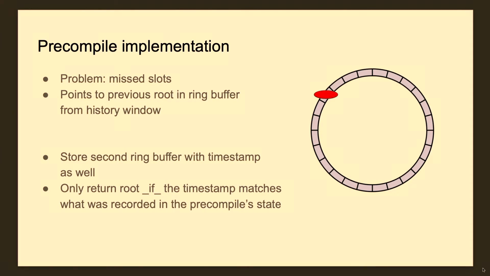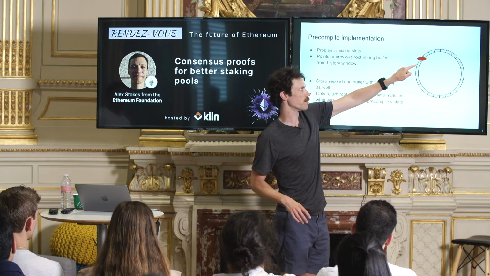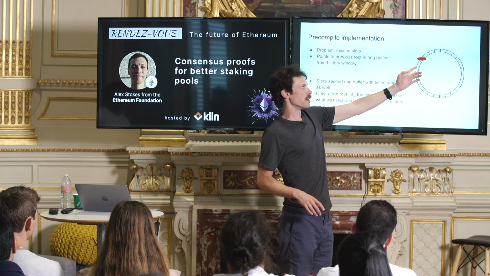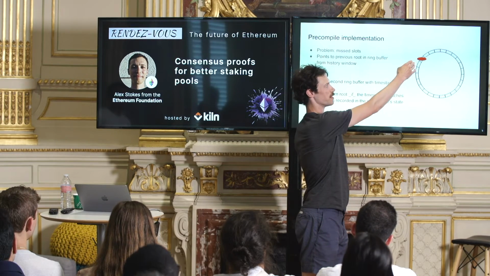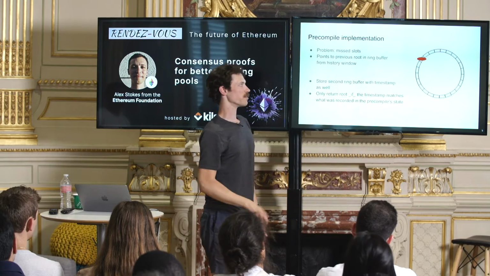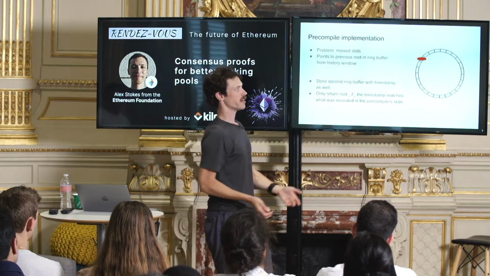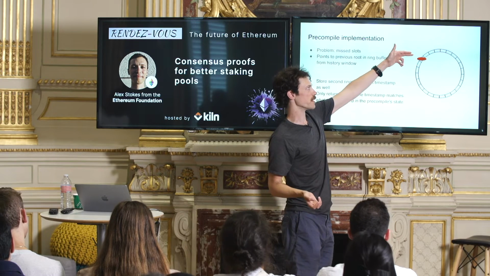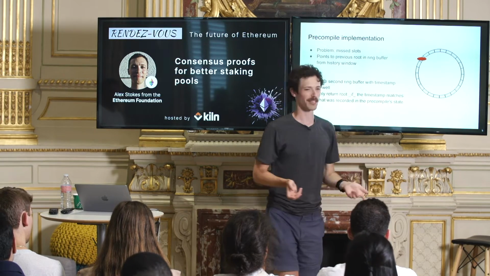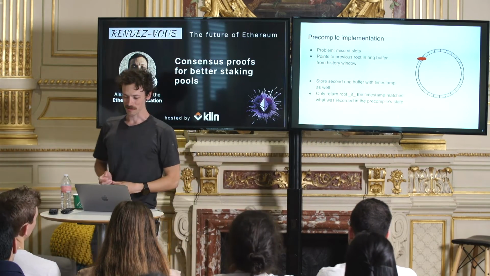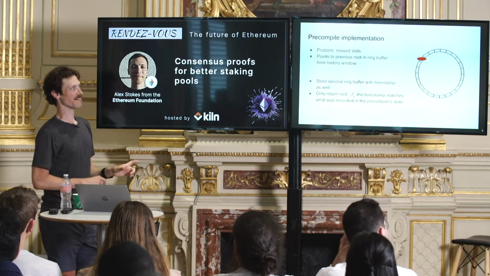Let's say we have written a day of history of these roots, and then we are coming back around, and this slot was missed. What would happen is that you would miss this entry into the ring buffer, meaning it would be like the prior day's entry. And that's a problem because if I have the timestamp of this thing and it maps into this slot or index of this ring buffer, you would get yesterday's entry, and then you would be able to do bad things, meaning for some time you would be making proofs about old state, which we don't want to do.